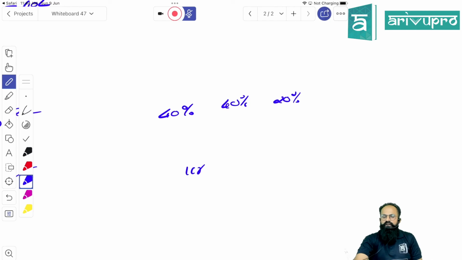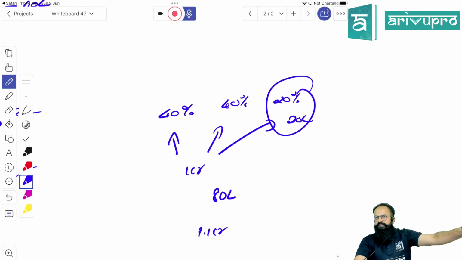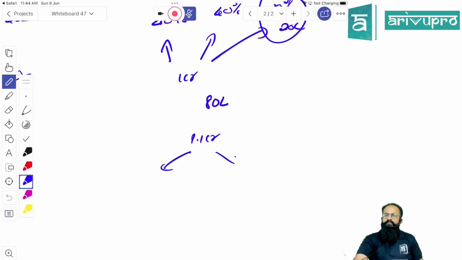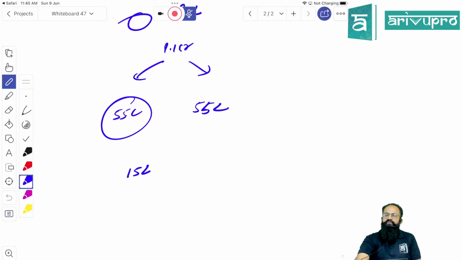1 crore is the profit. 40 give it to him, 40 give it to him, 20 give it to him. You have already settled it. Now 80 lakh is with the partners. Now amongst 1.1 crore, according to you, the minor will not take even 1 rupee. So the entire 1.1 crore you will split amongst the partners in 50-50 ratio. That will be 55 lakhs, 55 lakhs. So what they need to pay is 55 lakh. What they have earned is 40 lakh. So the net effect, what they have to pay from their pocket, will be 15 lakh each. You will say 30 lakh is what they need to pay. Something like this?